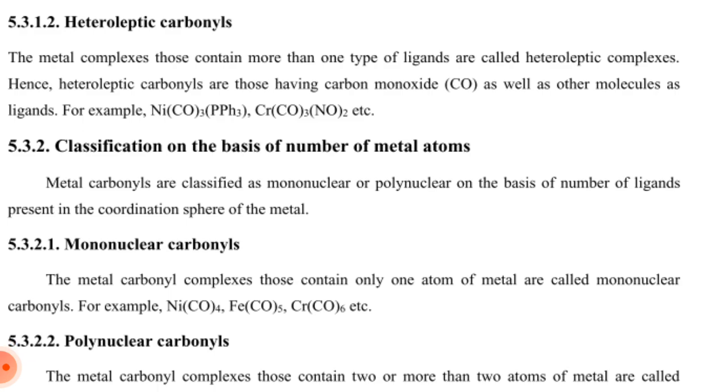Heteroleptic carbonyls. Metal complexes that contain more than one type of ligand are called heteroleptic complexes. Hence, heteroleptic carbonyls are those having carbon monoxide as well as other molecules as ligands. For example, nickel tricarbonyl phosphine, chromium tricarbonyl dinitrosyl, etc.